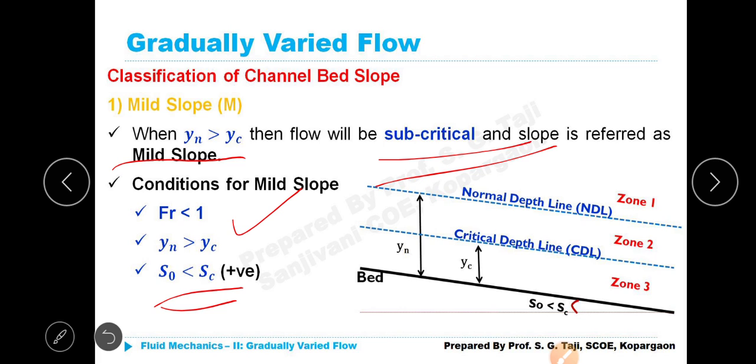You keep reference of one particular depth, normal depth or critical depth, it hardly matters, but usually we speak of normal depth first. So Yn is greater than Yc, Yn is less than Yc, Yn is equal to Yc.